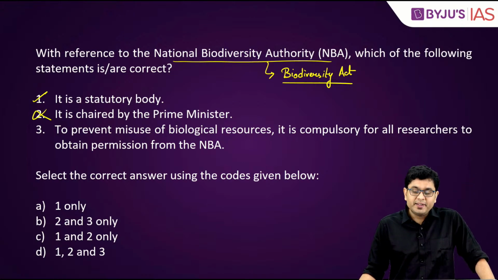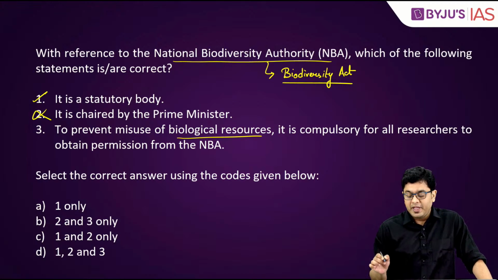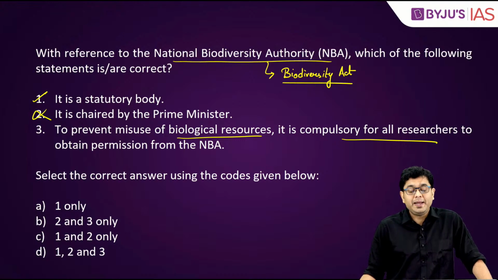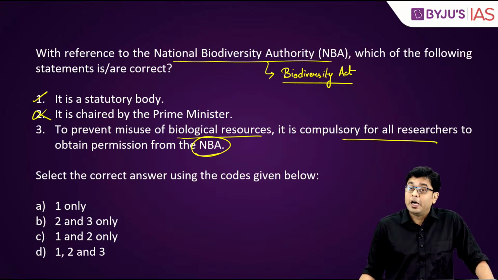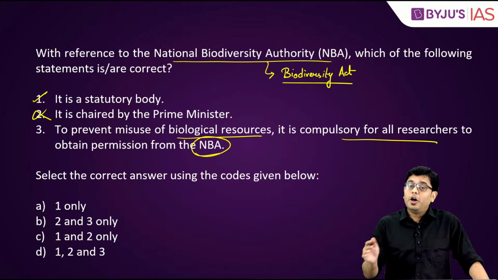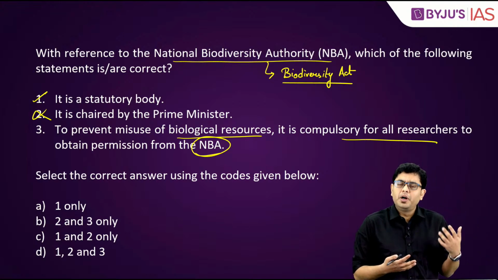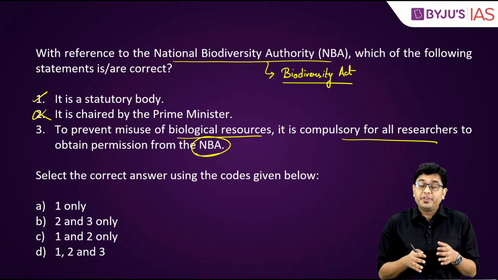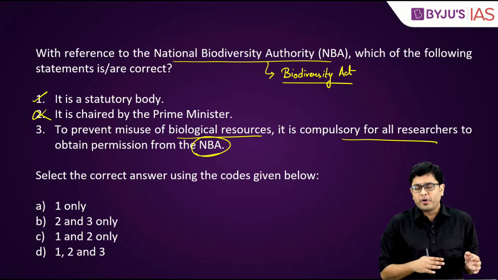The third statement is, to prevent misuse of biological resources, it is compulsory for all researchers to obtain permission from the NBA. Now, here this is incorrect. Why? Because if you are, suppose, an Indian citizen, and if you are carrying out research within India, you don't need to take permissions for that.